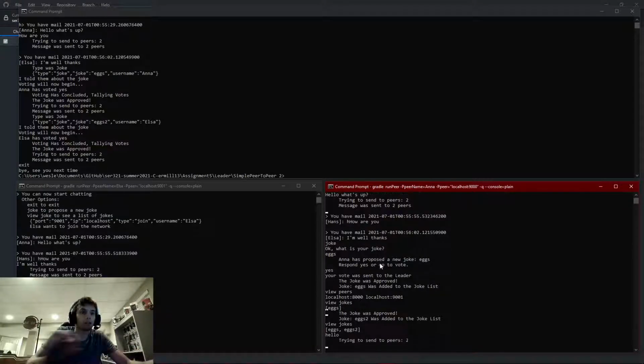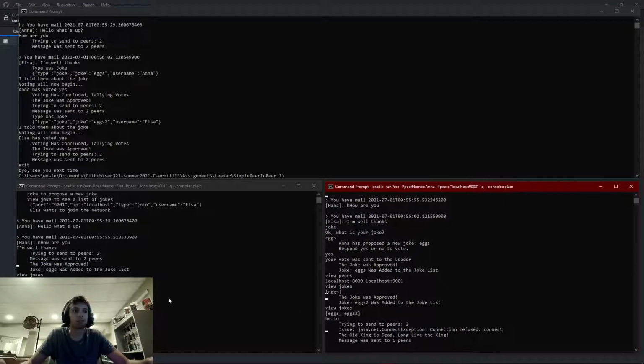Anna attempts to say hello, trying to send to peers. It's fine with Elsa because obviously she's still connected. And then here it says, hey, there's an issue. There's a connection that was refused because the leader's disconnected.